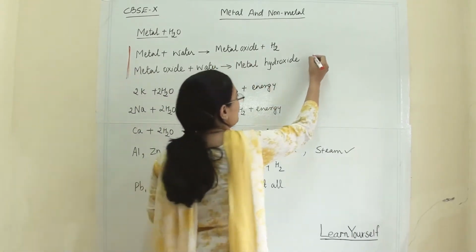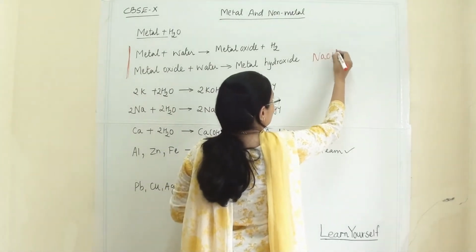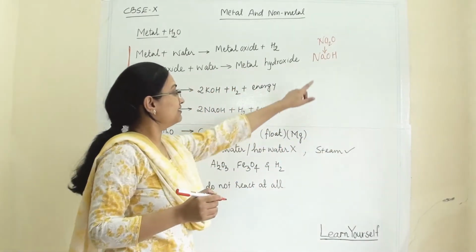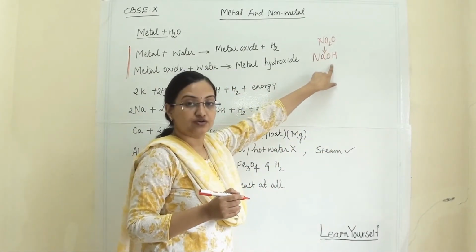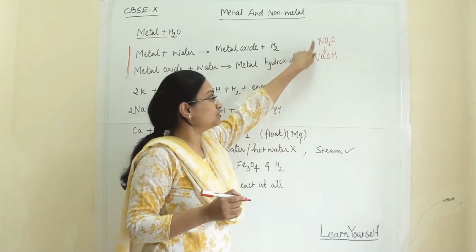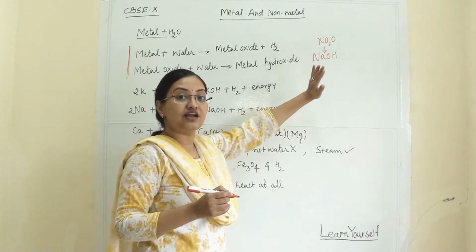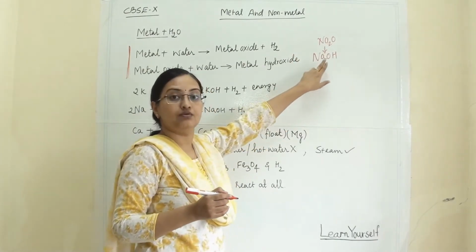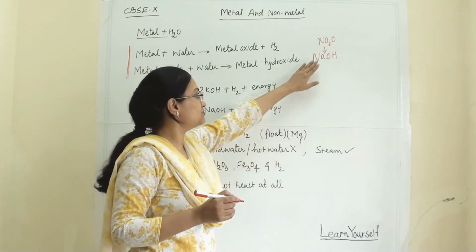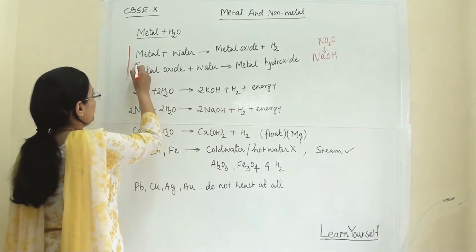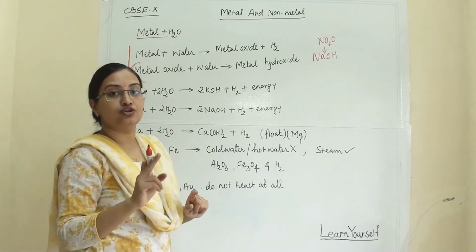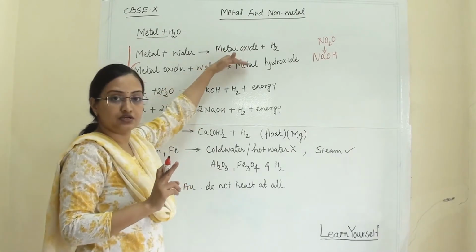We have seen this when Na2O gets dissolved in the water and gives us sodium hydroxide. A similar reaction we can see with potassium also. So when a metal oxide reacts and dissolves in the water, it gives an alkali. The metal oxides which dissolve in water are known as alkalis. This reaction is possible only if the metal oxide is soluble in water. Otherwise the reaction will stop.